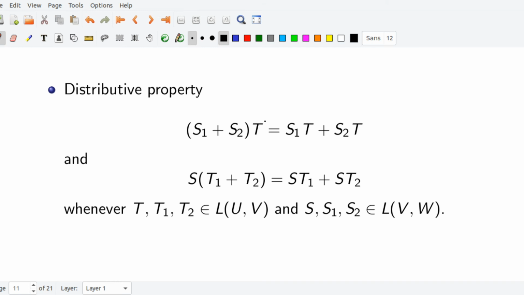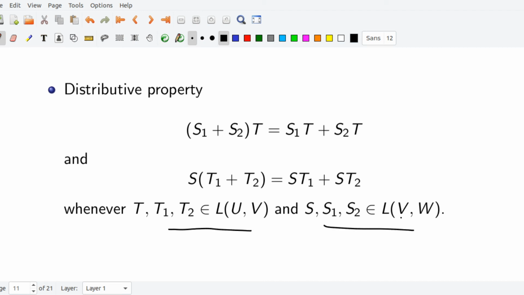Another property is the distributive property, which means S1 plus S2 of T equals S1T plus S2T, and S of T1 plus T2 equals ST1 plus ST2, whenever T1, T2 are elements of L(U, V) and S1, S2 are elements of L(V, W). Otherwise we cannot define multiplication, so this condition is very important.